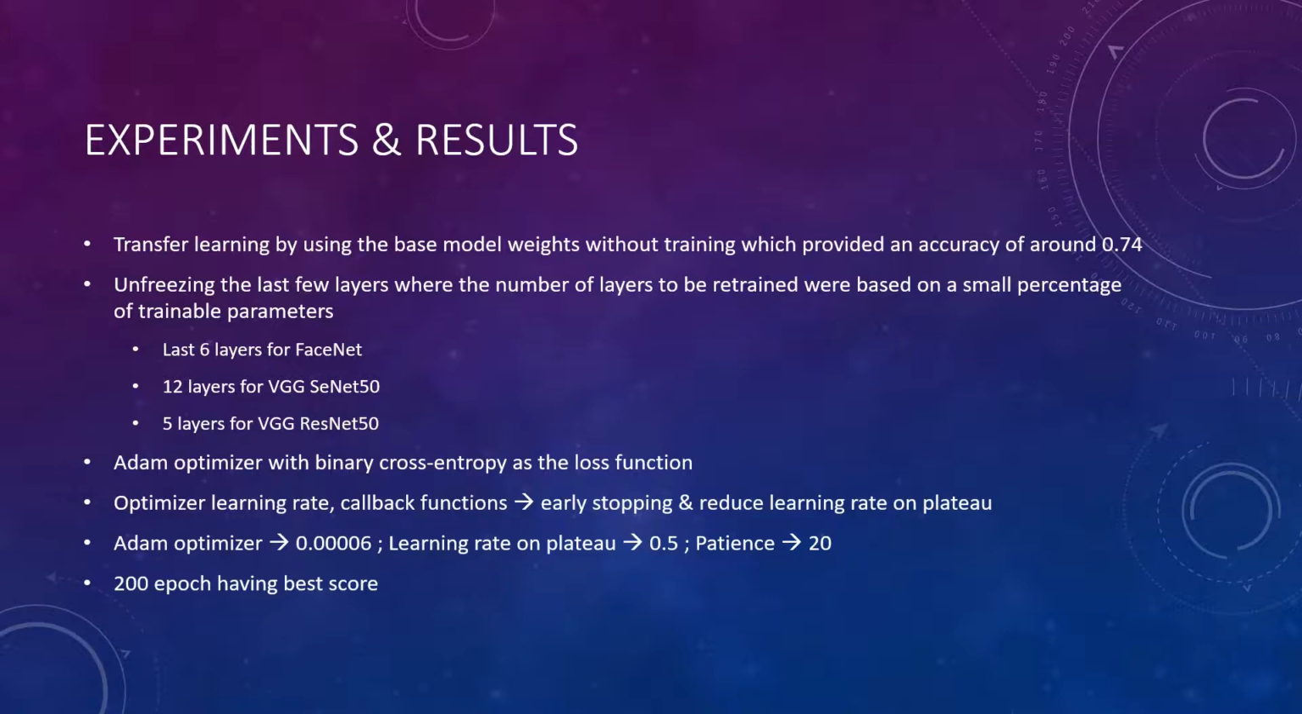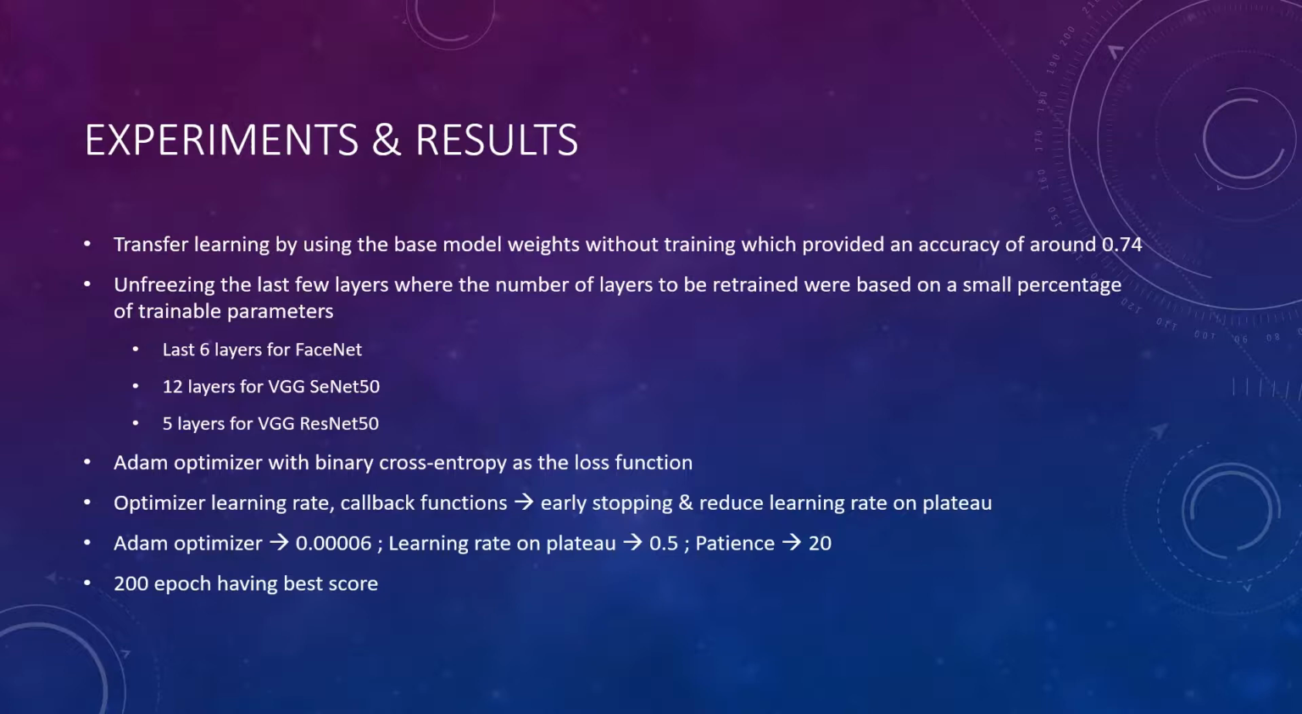For the training process, we used Adam Optimizer with binary cross entropy as the loss function, as kinship is a binary classification problem. We experimented with the parameters used for training the models such as optimizer learning rate, as well as callback functions such as early stopping and reduced learning rate on plateau. For the final parameter settings, the Adam Optimizer learning rate was set to 0.00006, and we only used reduced learning rate on plateau with factor of 0.5 and patience 20.